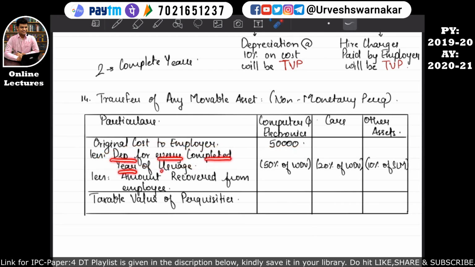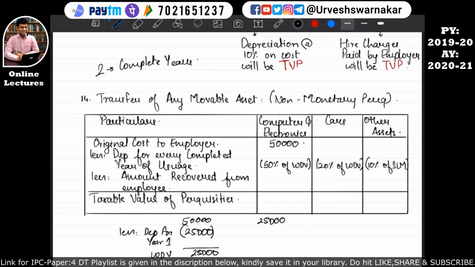It is specifically mentioned that depreciation has to be calculated for every completed year of usage. So 50,000 less depreciation for year 1, which will be 25,000, and the WDV will be 25,000. In the second year, the opening value of the asset will be 25,000. On this, depreciation will be calculated at 50%, which will be equal to 12,500, and finally 12,500 will become the value.